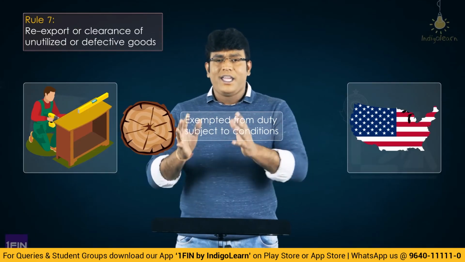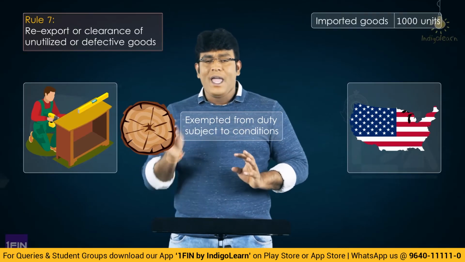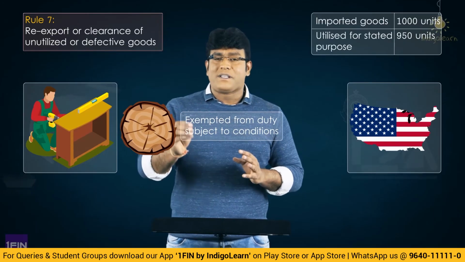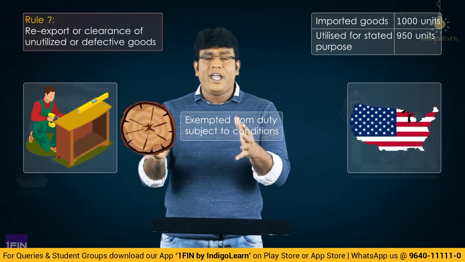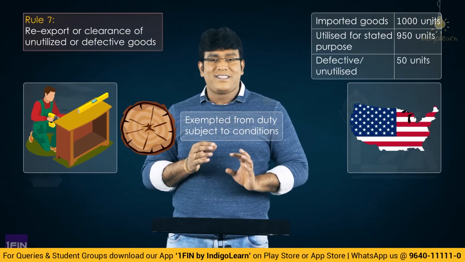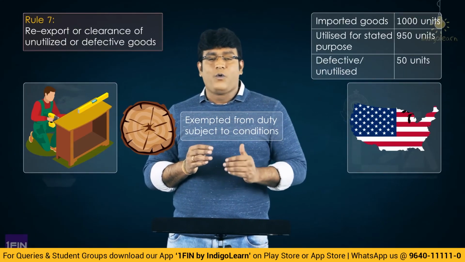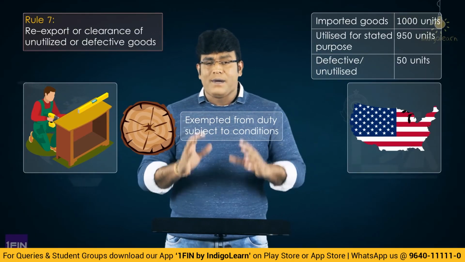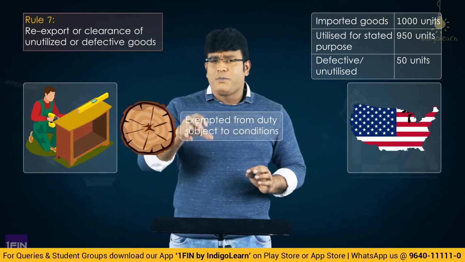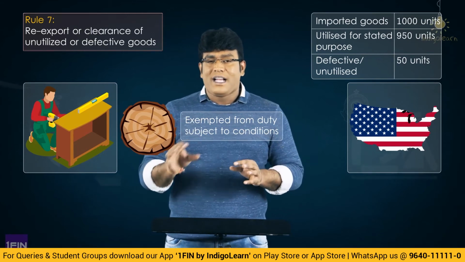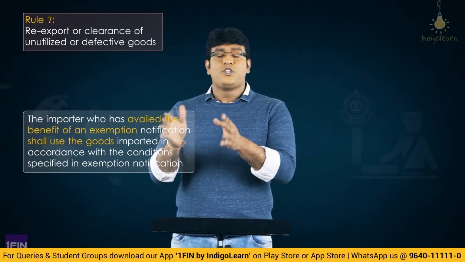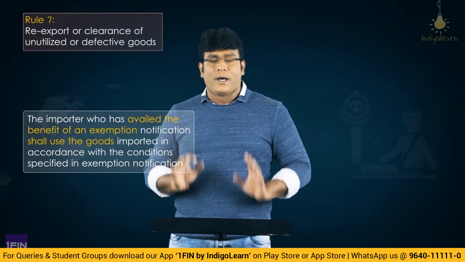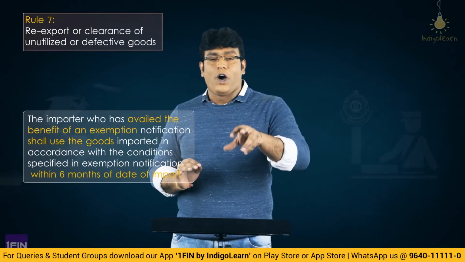Now, the point here is he imported, let's say, 1000 quantity. Out of the 1000 quantity, 950 quantity was utilized for the specified stated purpose, but the 50 quantity is left out as unutilized. Or it could be a case where the 50 quantity is defective. So the point to be noted here is that 50 quantity became unutilized or defective. Now, one biggest point to be noted in the law is that in the rules they have clearly specified that the importer who is enjoying the benefit of the exemption notification must use the goods for the specified purpose within 6 months from the date of import.